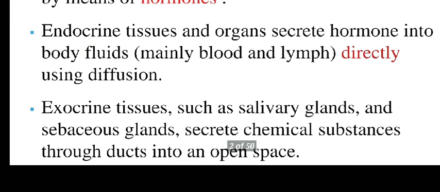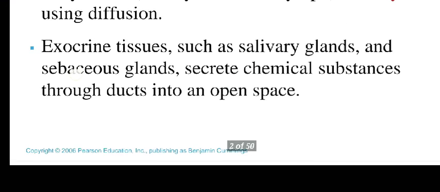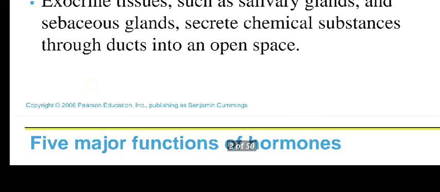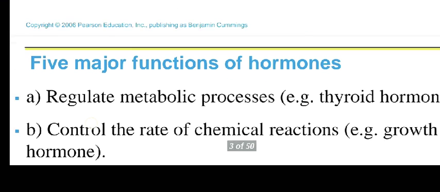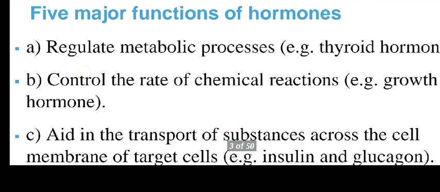The glands that pour their secretion directly into the blood are called endocrine glands, and they are also known as ductless glands as they do not have any ducts. The secretion is targeted through the blood directly, so it is a very fast process, while in exocrine glands the process is much slower, because they are duct glands and first pour their secretion into the duct, which is time consuming.